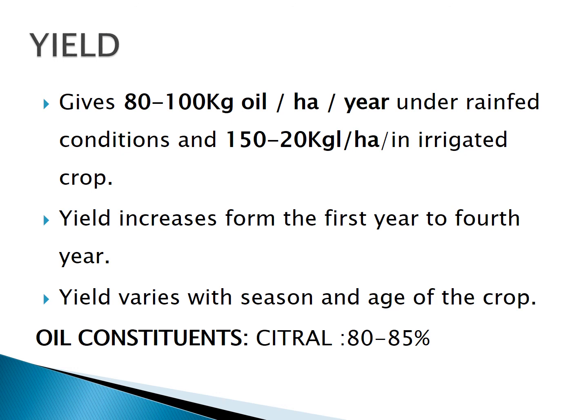Last important point is yield. It gives 80 to 100 kg oil per year per hectare under rain-fed conditions, and 150 to 200 kg oil per year per hectare under irrigated conditions. Yield increases from the first year to the fourth year. Yield varies from season to season and with the age of the crop. The oil constituent of lemongrass is citral, 80 to 85%.